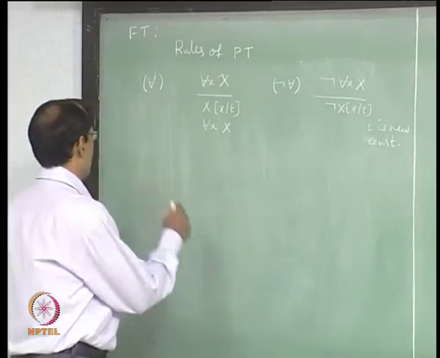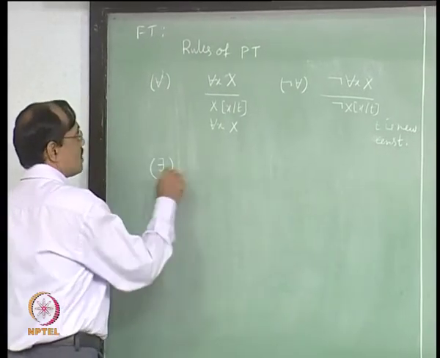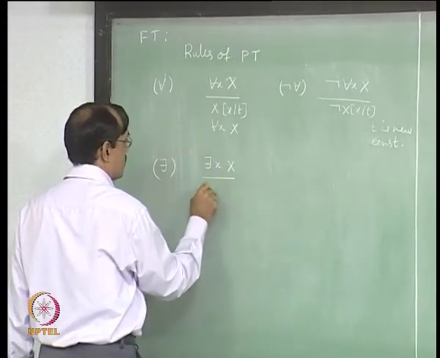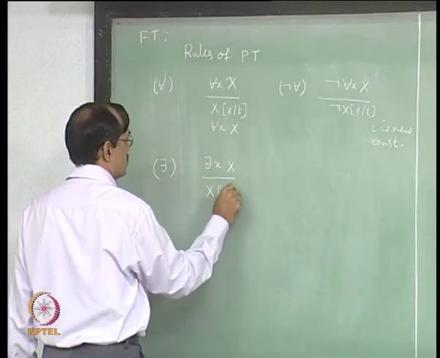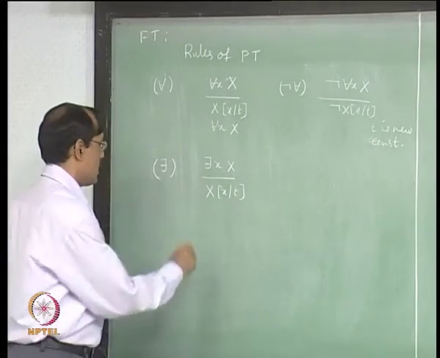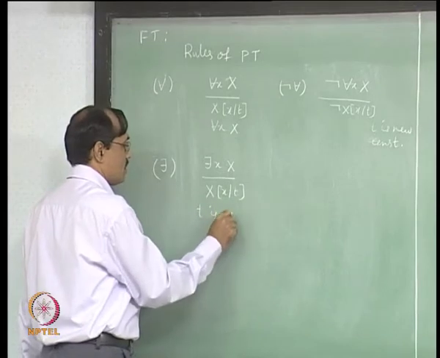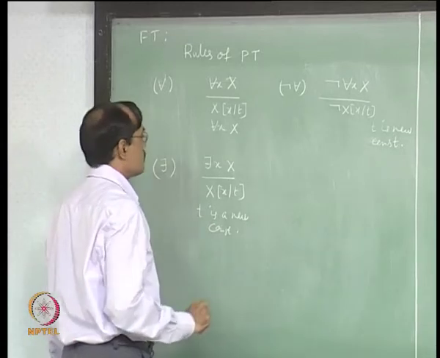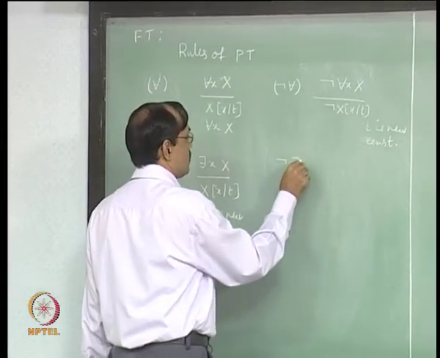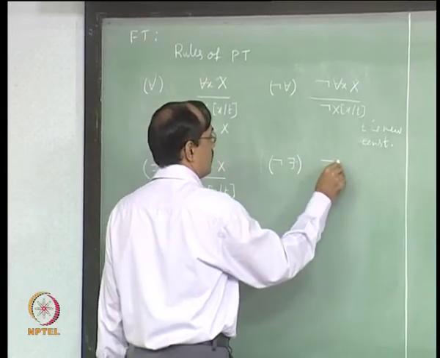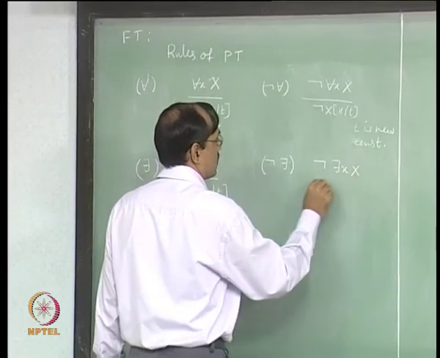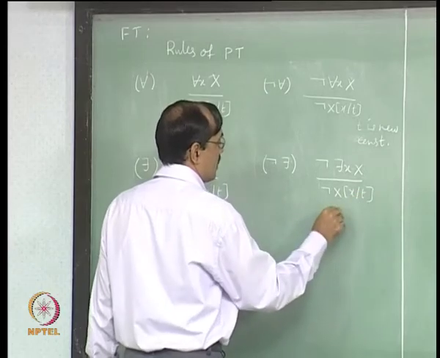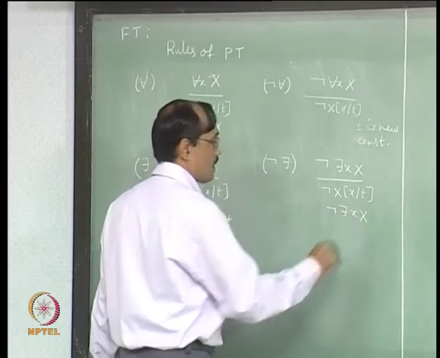then you can give it. Then we have the there exists rule which is similar to not for all. It says there is x, then you can conclude x by t, where again t is a new constant. Then we have the not there exists rule which is universal. It looks like not there is x, then you have not x by t for any term t, and you can reuse the formula,